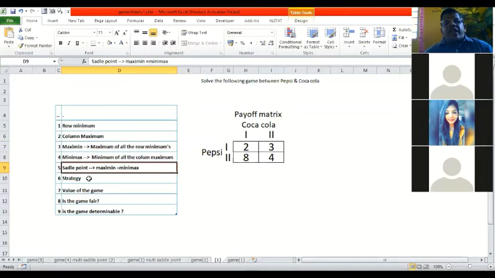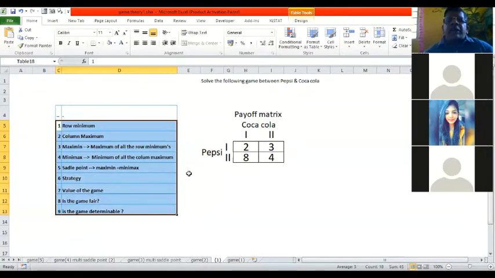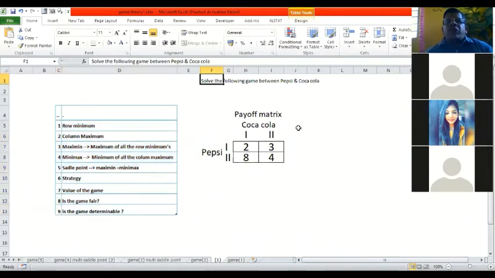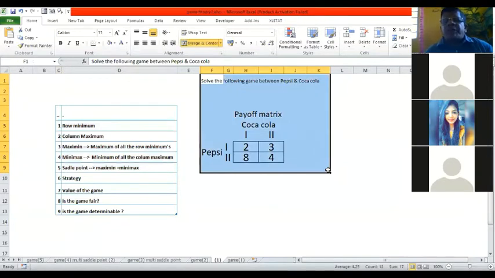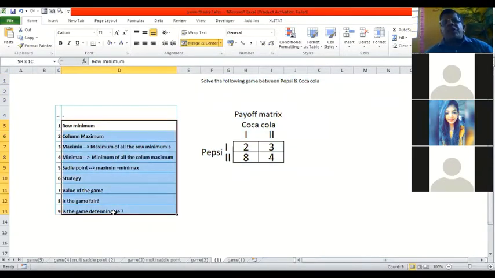Then we talk about the strategy, the value of the game, whether the game is fair, and whether the game is determined. These are the 9 questions we are going to answer. If you can answer all 9, then that is the solution of this particular question. I repeat, we have 9 questions here. You are going to answer all of them so that we can say yes, we are done with this question.